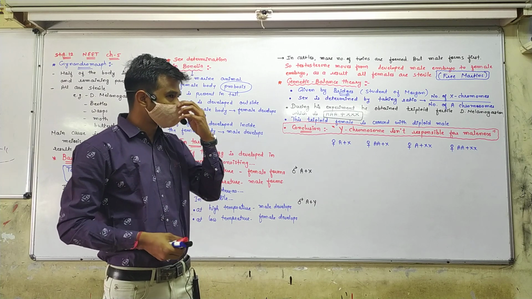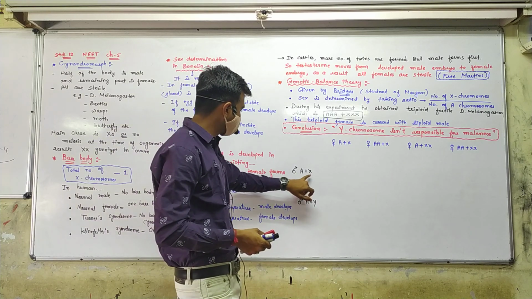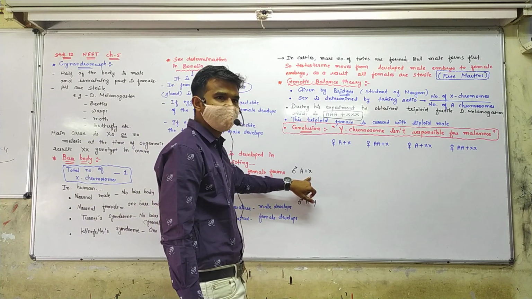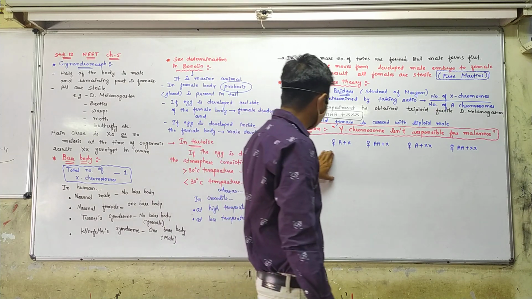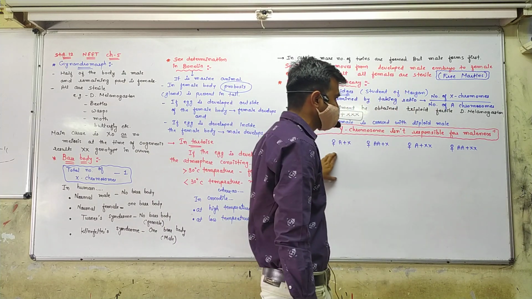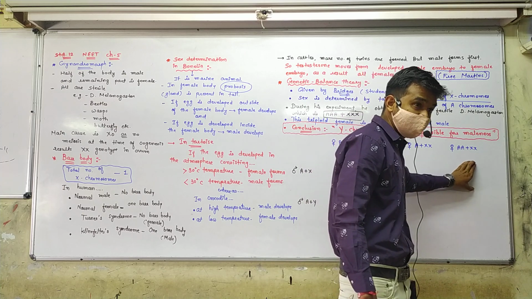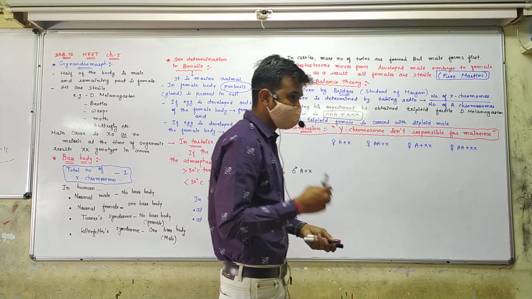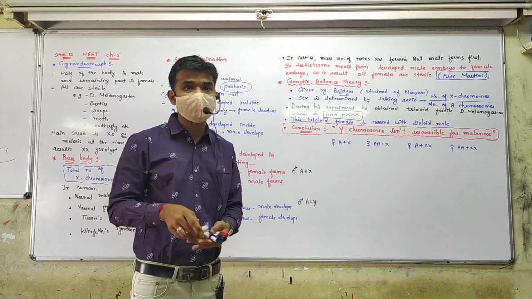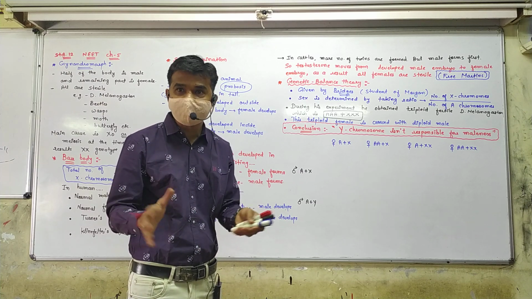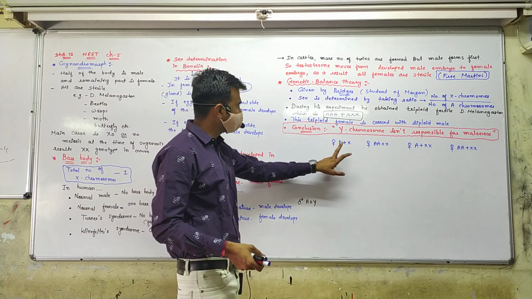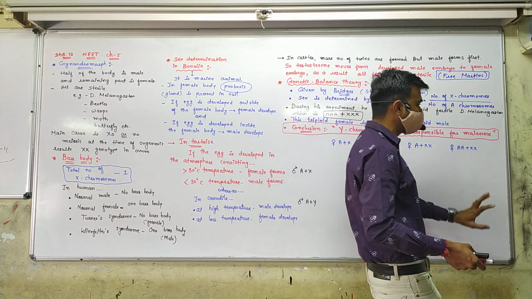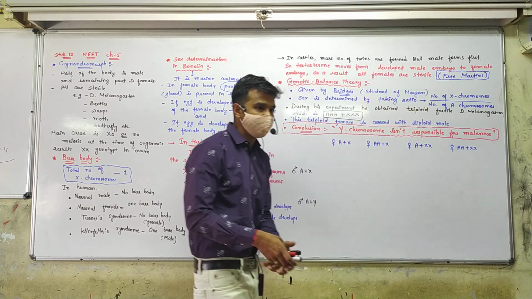So when A plus X type of sperm fertilizes with this, all the offspring are female, right? And when Y type of sperm fertilizes with this type of ovum, all these are males.